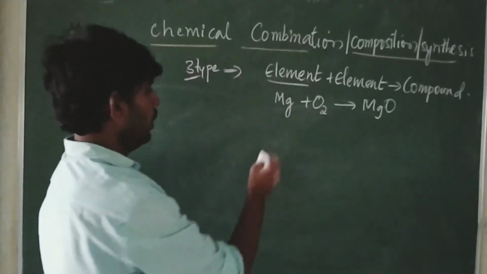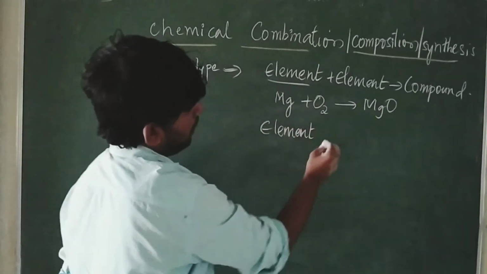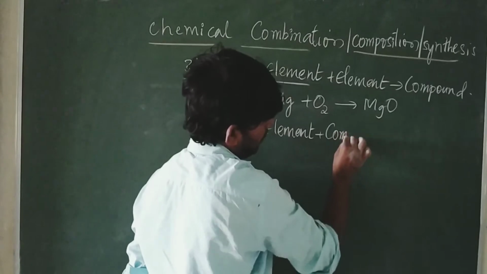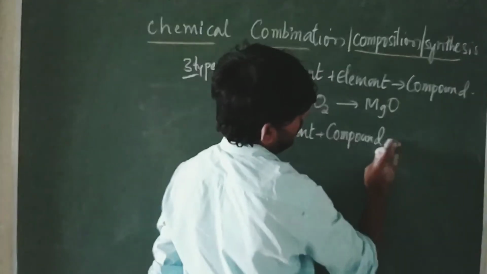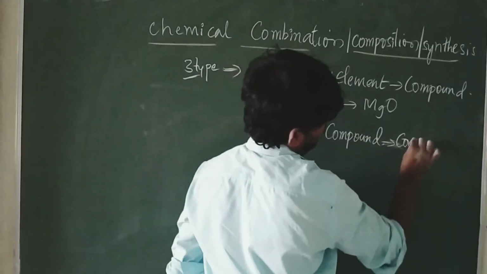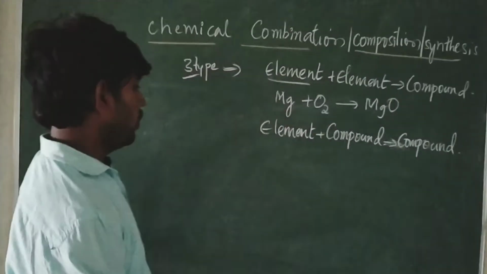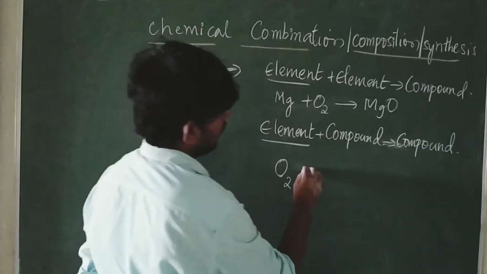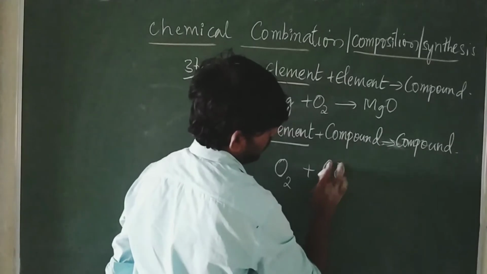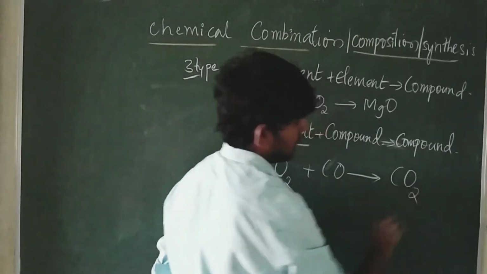One more is element plus compound, which again gives a compound. For example, oxygen is the element and carbon monoxide is the compound, giving carbon dioxide.